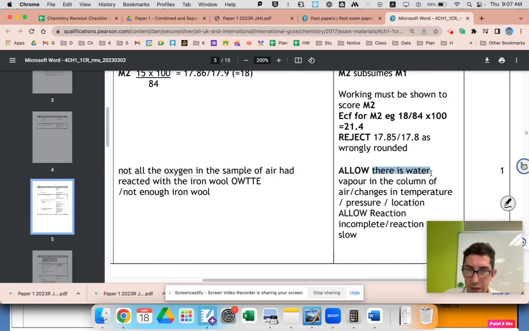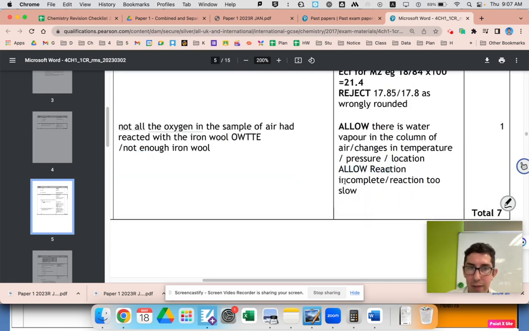There's water vapor in the column. I hadn't thought of that. Yeah, so if some of the water evaporates and forms into the column because of the change in temperature, that could increase, so it looks like less has been removed. And then they allow, I guess, basically saying the same thing, that the reaction was incomplete, or the reaction was too slow.